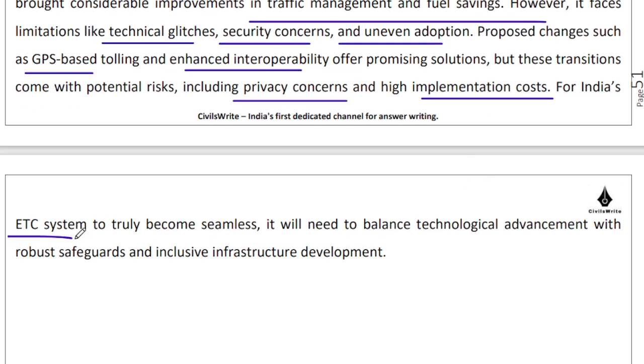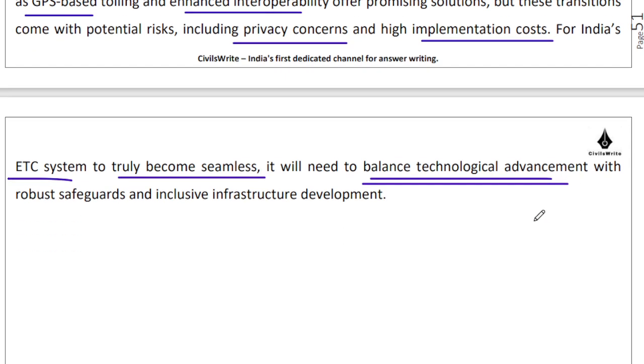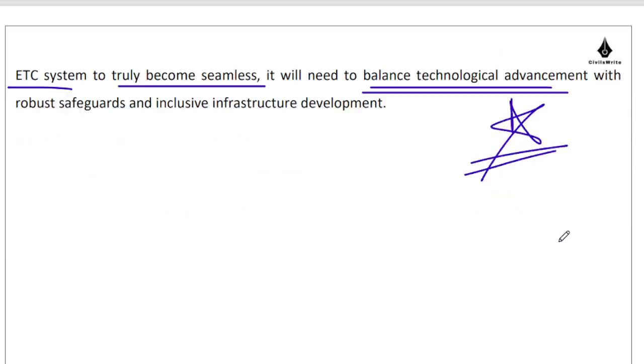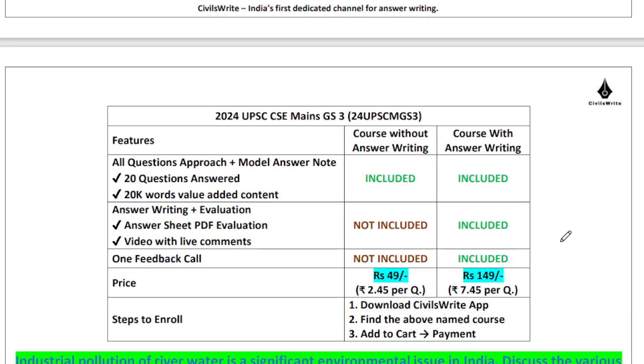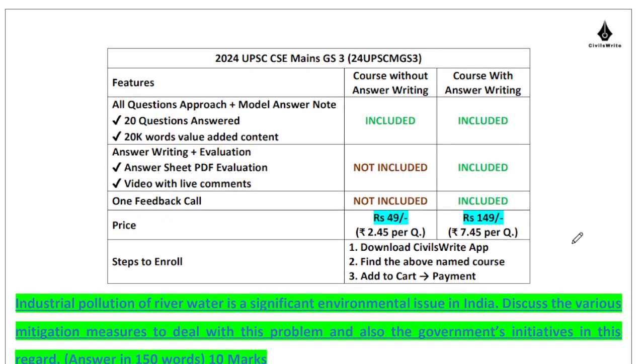So if you want your ETC system to become truly seamless, then you need a technology which can be adopted in a universal manner, in a pan-India manner, which is cost effective, easily deployable, manageable, glitch free, and available across the length and breadth of the country. So first, all of us need to come to the same level playing field, and then probably we can go towards these even fancier ideas. Because otherwise, if you have a FASTag system for one kind of tolling and you also have this GPS based tolling, running two systems for the same problem, I don't know how sensible that appears to be, right?